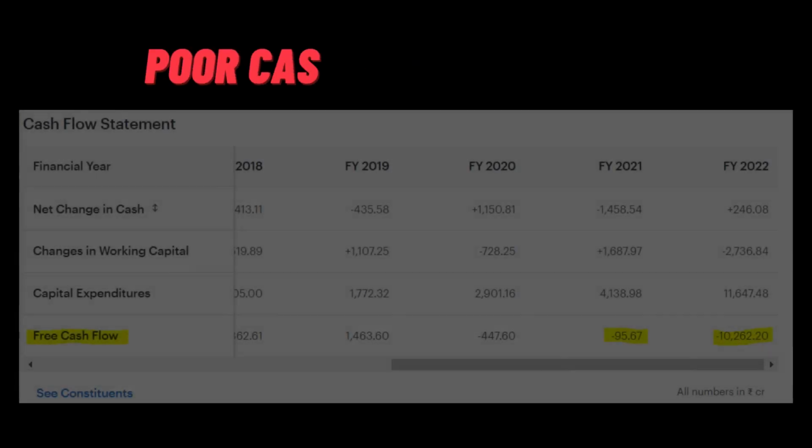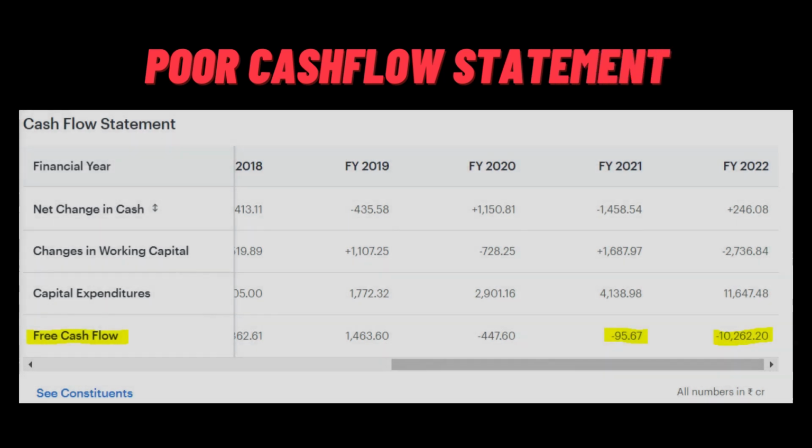Let's move on to the last segment of this analysis, that is the cash flow of the company. As we can see, the cash flow of the company is negative and that to 10,262 crore rupees, which is again a red flag. Negative cash flow doesn't always mean a bad thing, please keep that in mind.